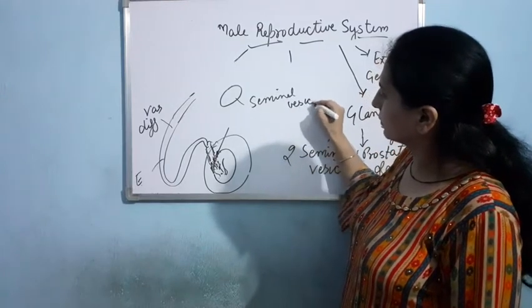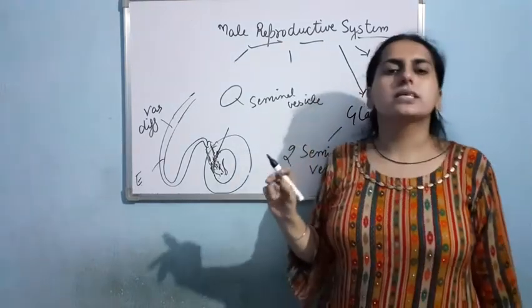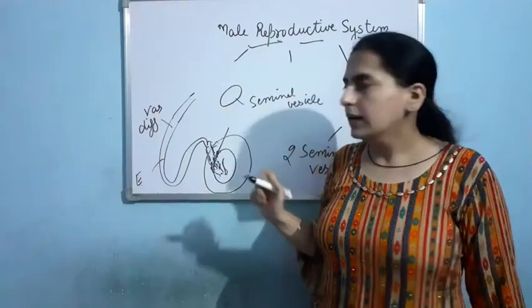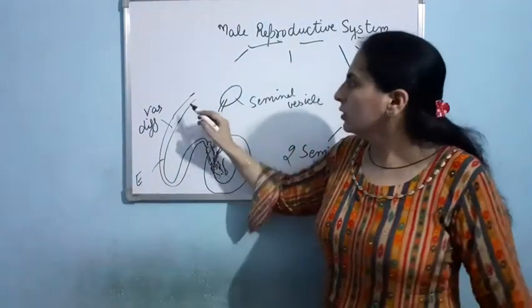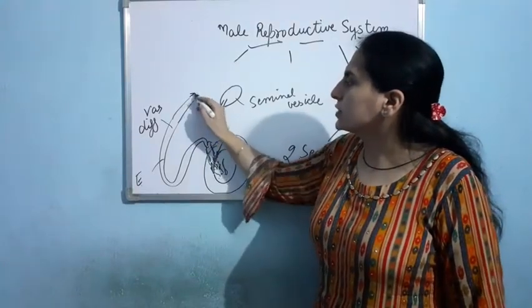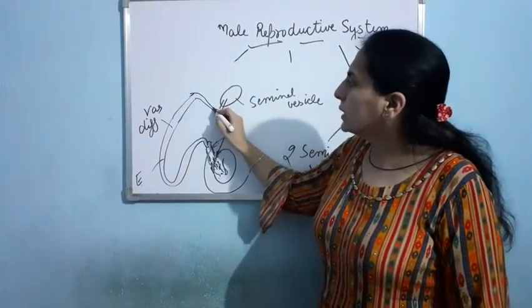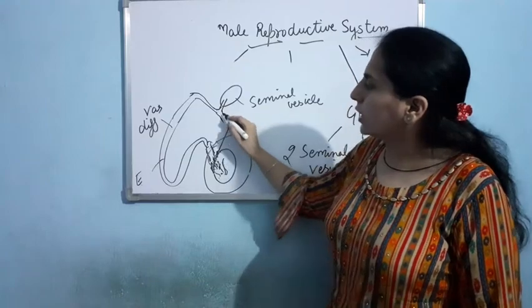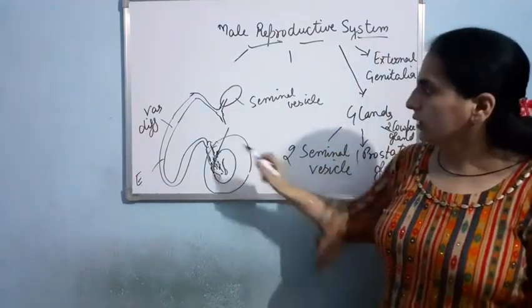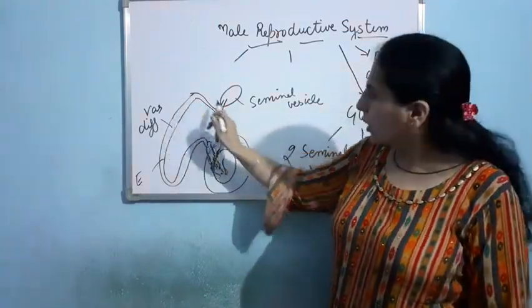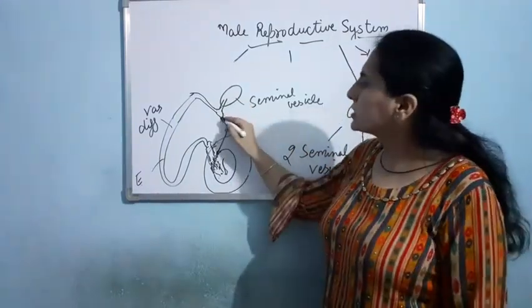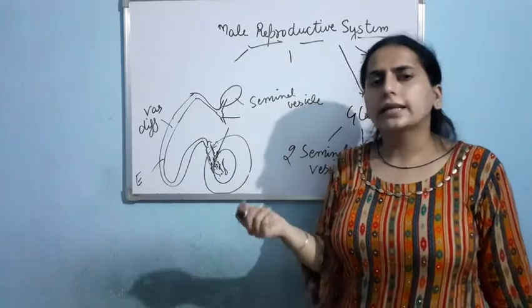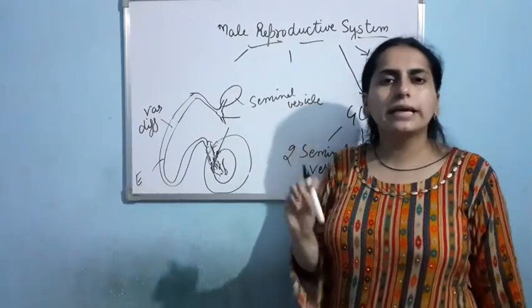From the seminal vesicle, a tube will arise, and that tube will merge with the vas deferens like this. Means they will open together. The vas deferens will get merged with the seminal vesicle tube and it results in the formation of a duct, and that duct is known as the ejaculatory duct.